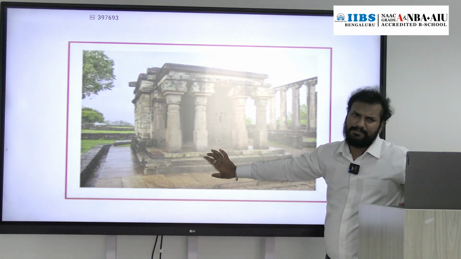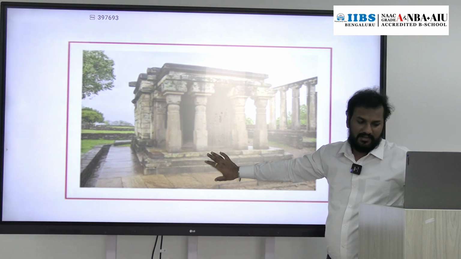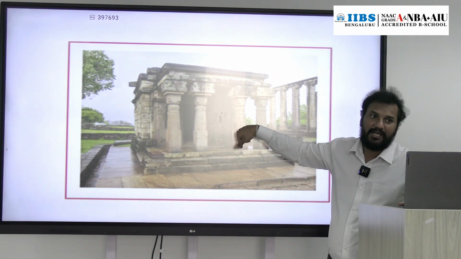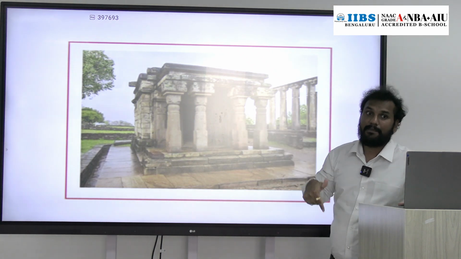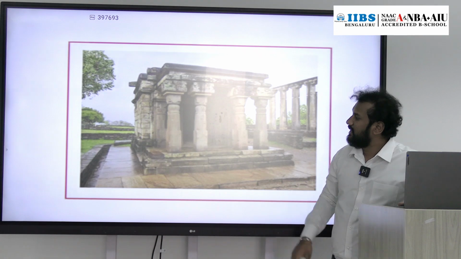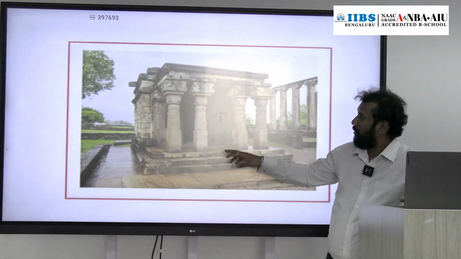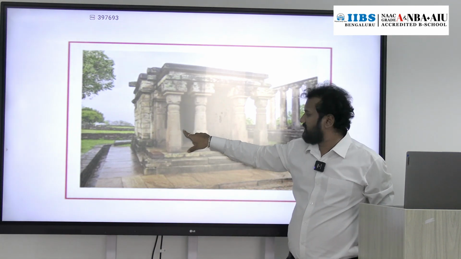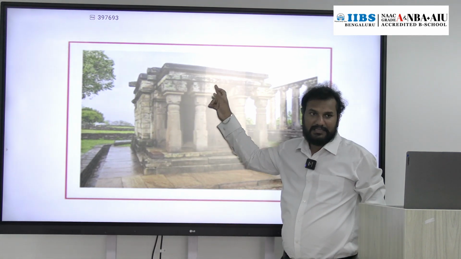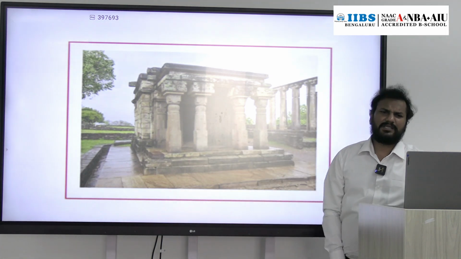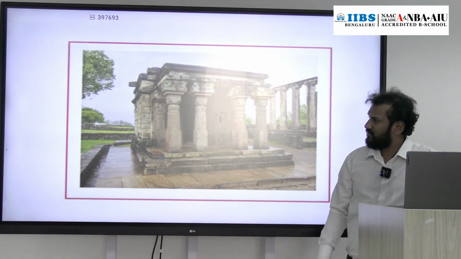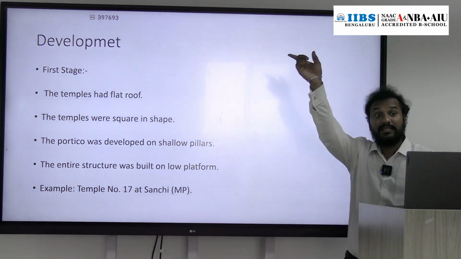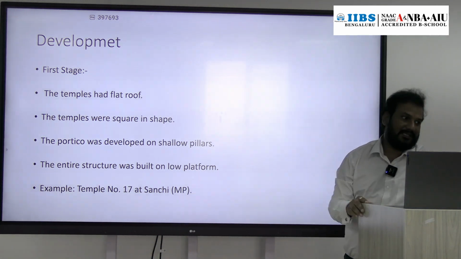The platform is not high-rise; a low platform is there. The temples were square in shape rather than rectangular. There is a portico standing on shallow pillars, and the size of the temple is also small. So this is the first stage of development of temple architecture in North India during Gupta time.